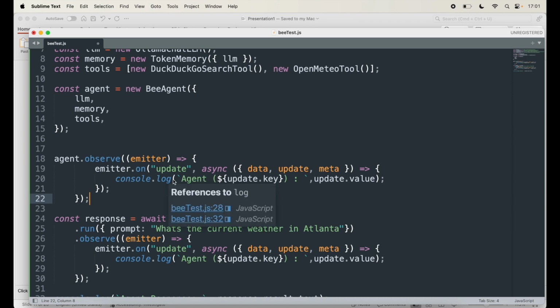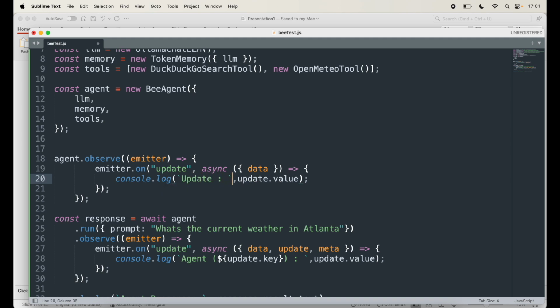So agent dot observe emitter, and I'll remove the update method. Update passes the data, console.log, and you can just say update, and here pass the data that we got. So this is an example of adding an observer to log updates in real time. So that you can add it here on your server side where you're writing that code.